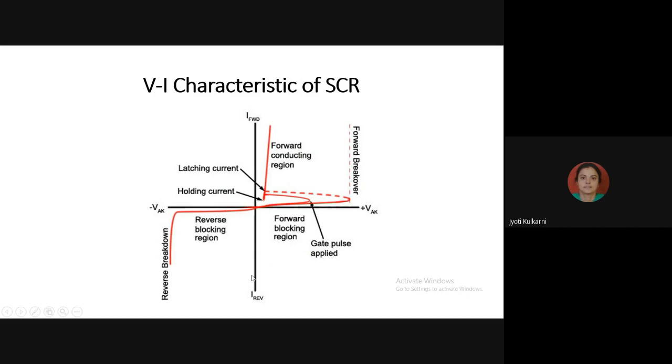So in the fourth quadrant, we should not operate any device. We are not going to fire the gate in SCR under the fourth quadrant condition. What is meant by the fourth quadrant condition? It is the reverse blocking condition, where my anode is negative and cathode is positive. We are going to operate the SCR only in the first quadrant, where my anode is positive and cathode is negative, and I am going to fire the SCR.